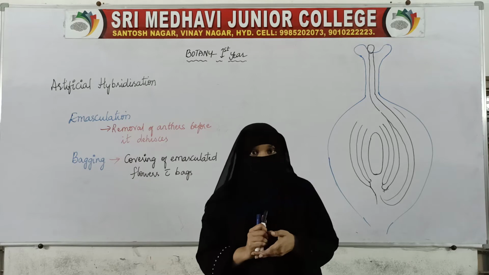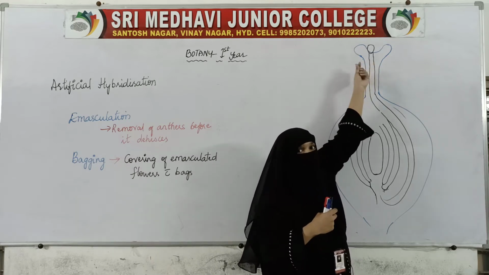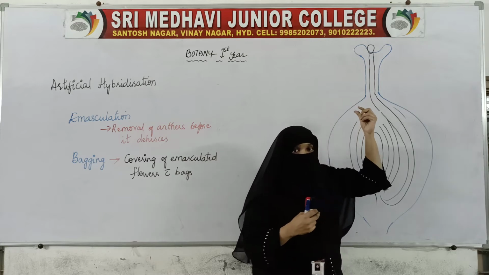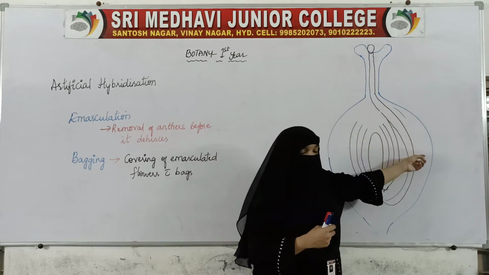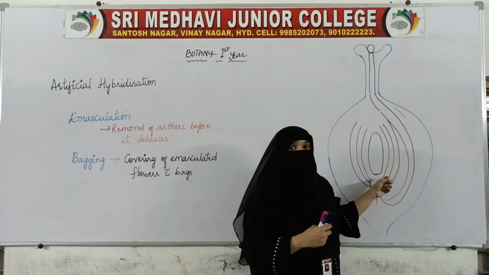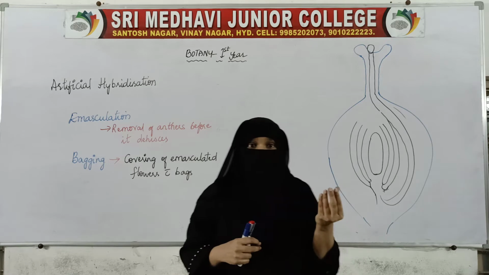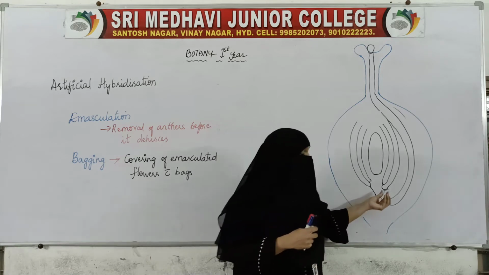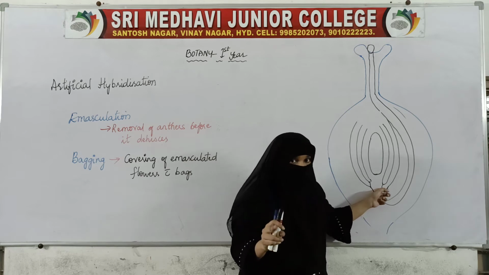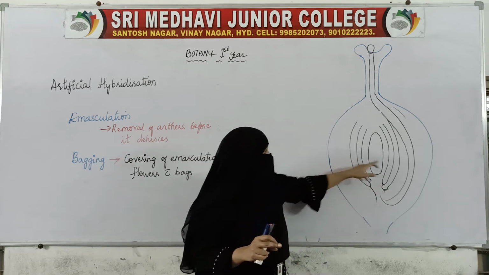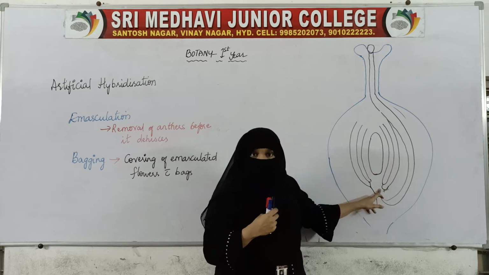So the events which take place from the falling of pollen on the stigma, then the pollen giving rise to a pollen tube, then the pollen tube carrying the male gametes entering the ovule through the micropyle, that is porogamy.